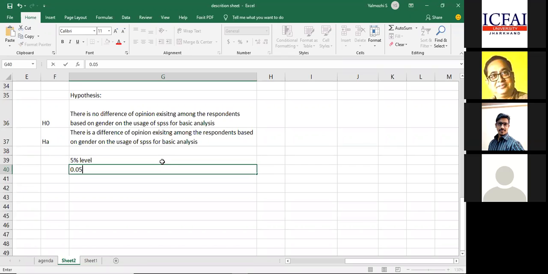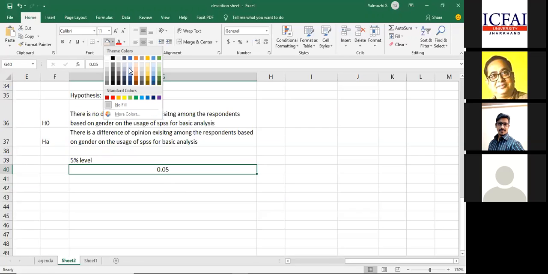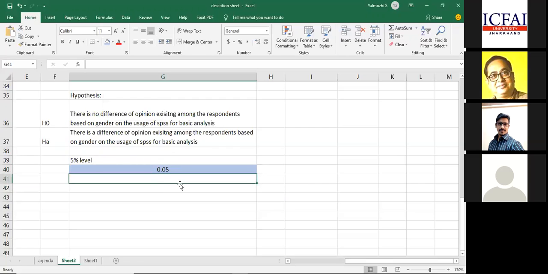So we used to test this. Forget your statistics, forget your values. I request you to remember this number alone. This is the magical number, 0.05. My interpretations in almost all the statistical tests using SPSS will revolve around this value, 0.05. And if any significant value obtained in a test is less than 0.05, I accept the alternative hypothesis.